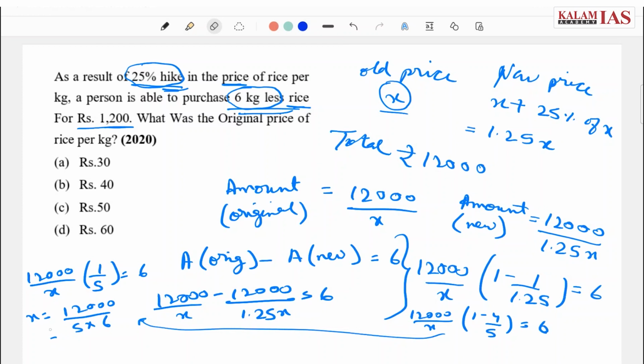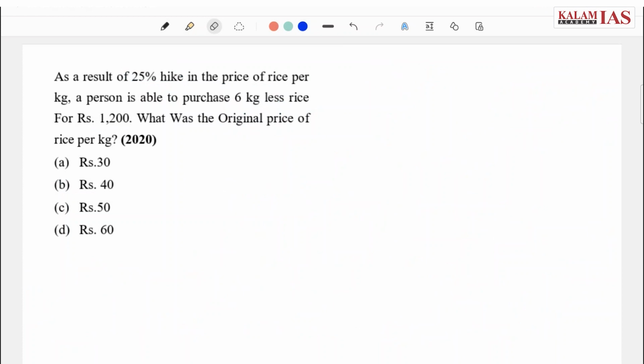This comes out to be 2,000, and then 2,000 divided by 5 is 40. So the answer is 40, the original price of the rice per kg. I hope this was a simple question. Let's move to the next question.